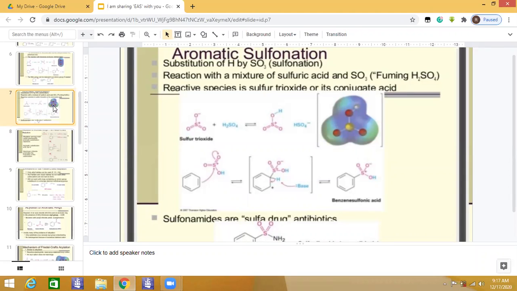So in sulfonation, again the first step is the formation of your electrophile. Look into this. Sulfonation is actually reversible. You may see this double-headed arrow. So sulfonation basically is a reversible reaction that produces benzene sulfonic acid in the end. Adding sulfur trioxide and sulfuric acid, the reaction is reversed by adding the aqueous acid, to give benzene sulfonic acid. So what is its mechanism?